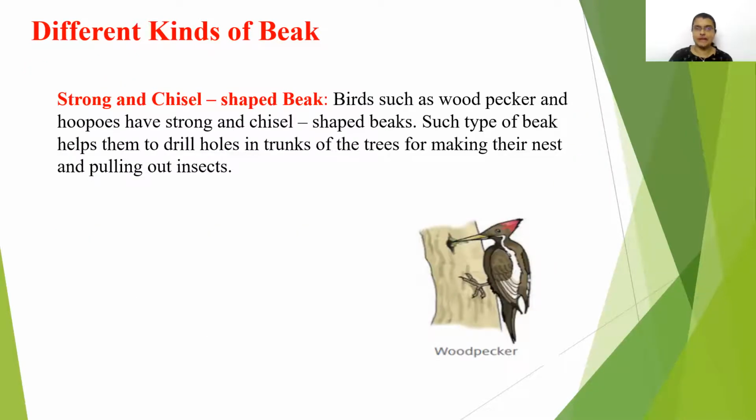Strong and chisel shaped beak. Children, birds such as woodpecker and hoopoe have these strong, chisel shaped beaks, which help them to drill holes. You know a drill machine, right? We use that if we want to fix something, or hammer a nail. So imagine their beak helps them to drill holes in the trunk of the trees so that they can make their nest inside that trunk, and they can even pull out the insects from that place.